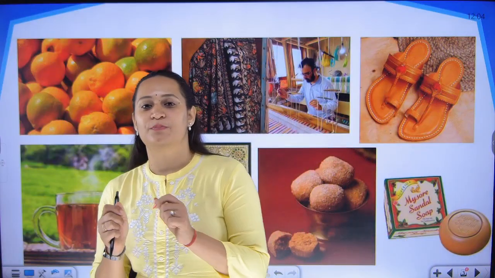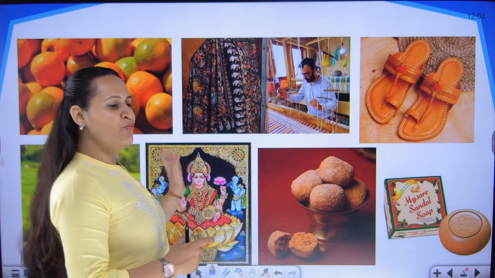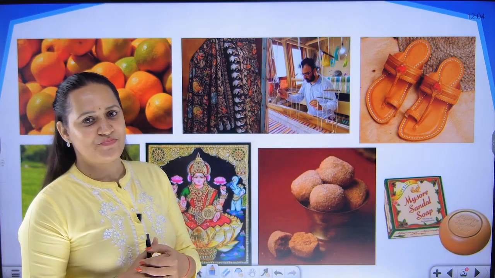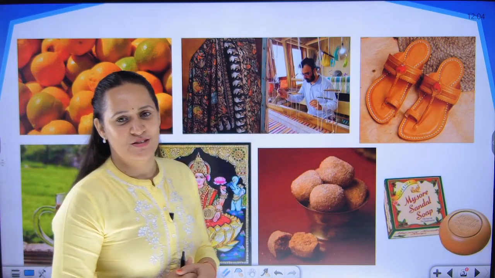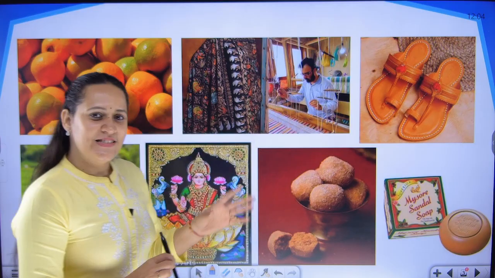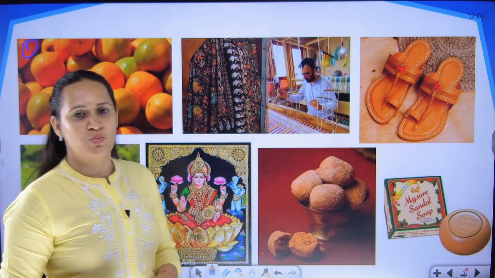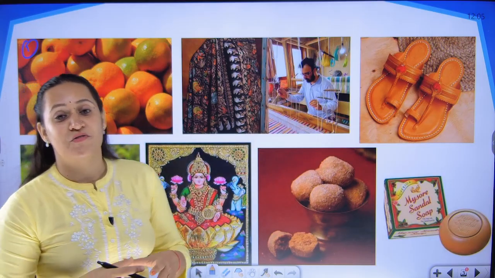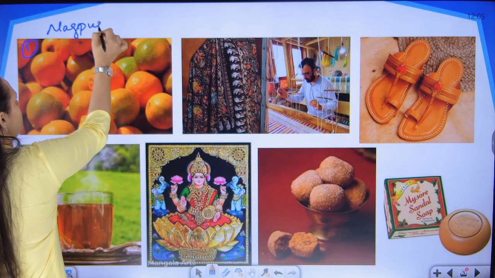For that, let's have a quick look at few of the pictures that I've put in this particular slide. Can you identify any one of the products that I have displayed in this slide? How many of the products do you know or are aware of? So let's have a look at each one of these images and products one by one. The first one is an orange. These are oranges, and in India we know that the oranges are famous from the city of Nagpur. We call them the Nagpur oranges.